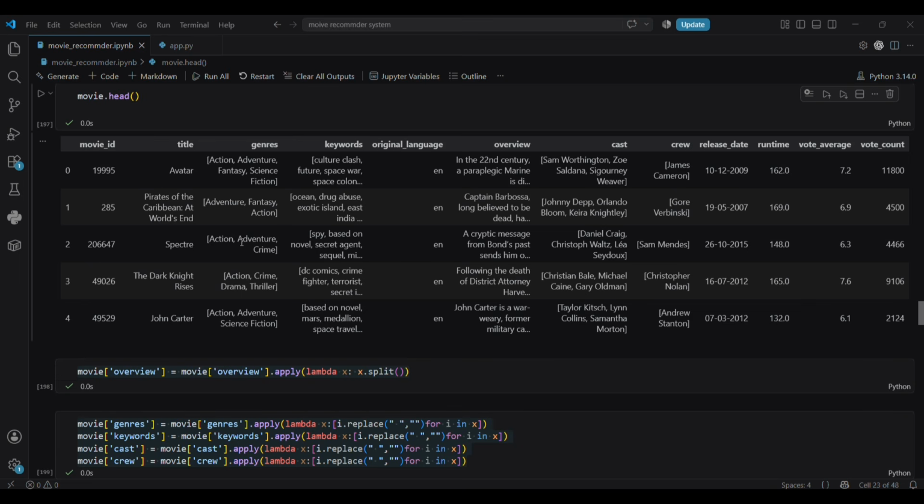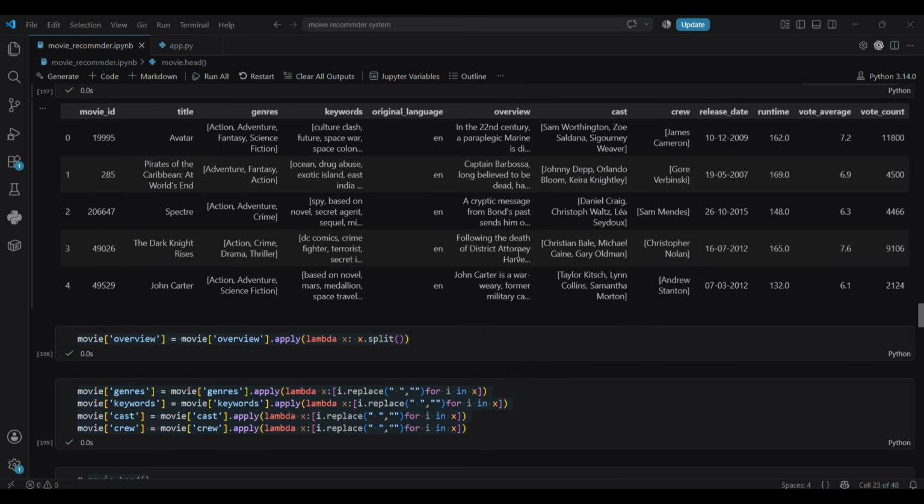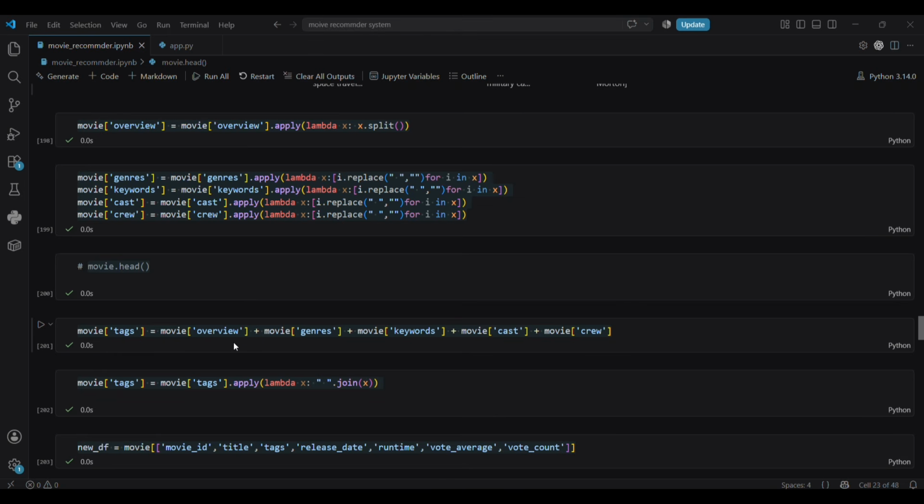But then I do something more important. I strip out the spaces from the names, because my model gets confused between the names Sam Worthington and Sam Mendes just because they share the same name Sam. This small detail may have a big impact. And finally, I combine overview, genres, keywords, cast and crew in one column called tags. And this column becomes the movie's entire fingerprint.